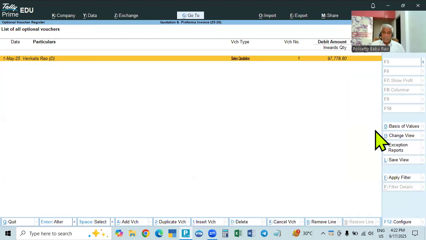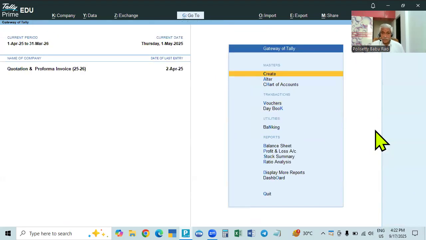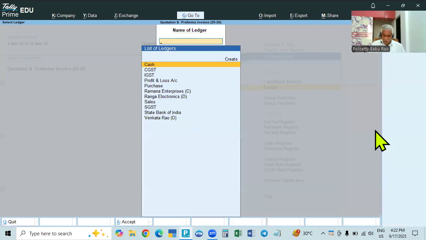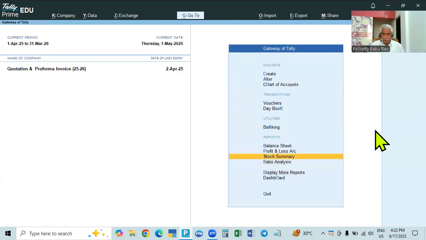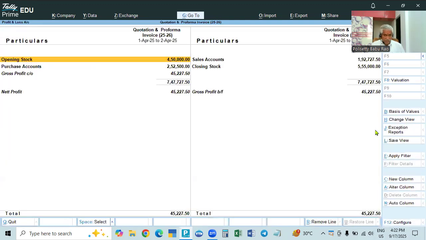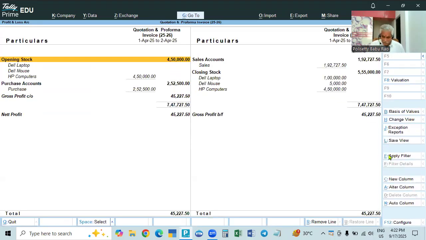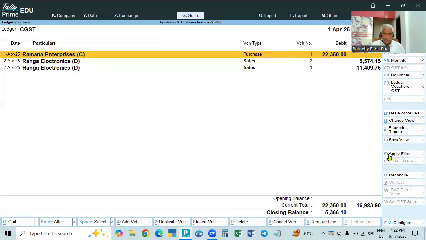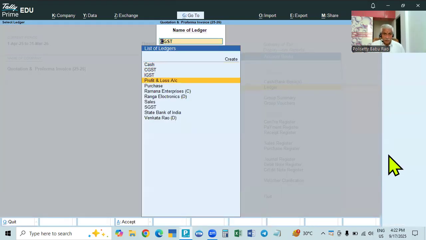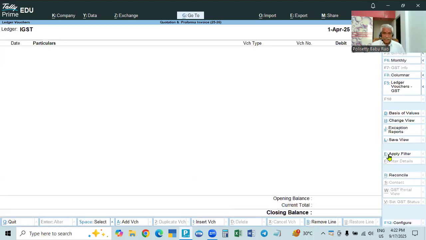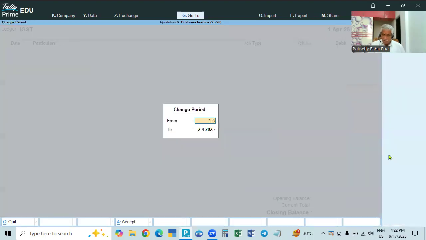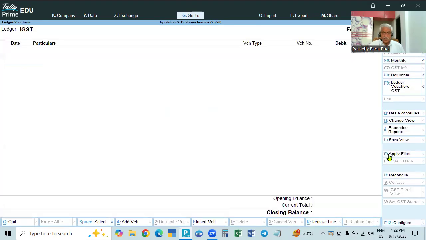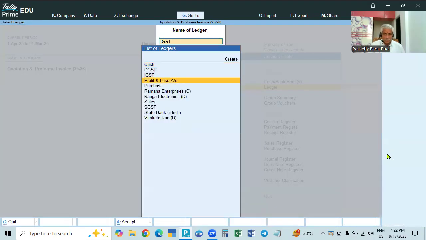So these two are there, and these will not affect the books. If you go to profit and loss account, it is not a sale. If you see CGST, IGST, in the IGST there is no entry on 1st May because it is not affected.